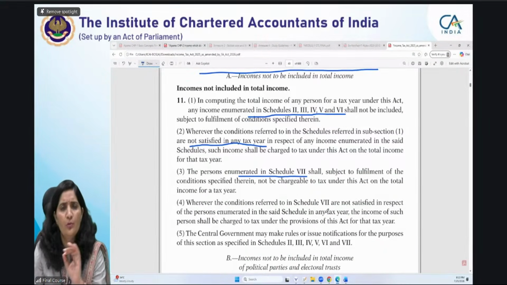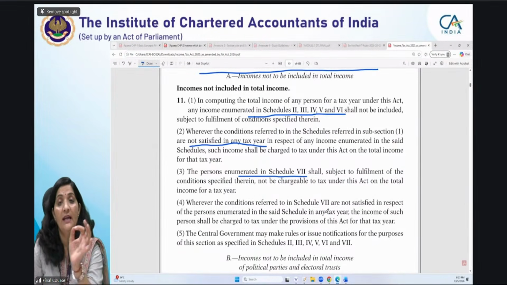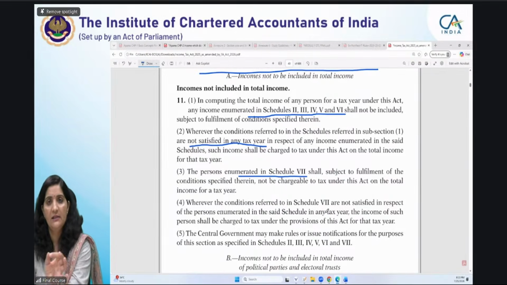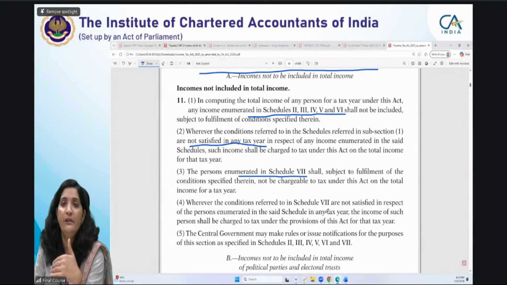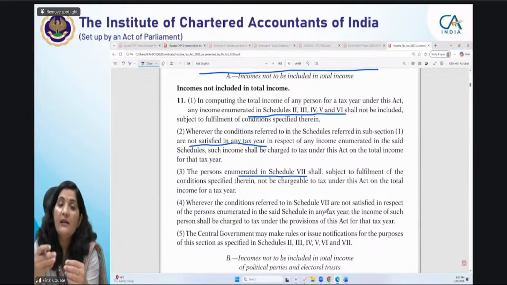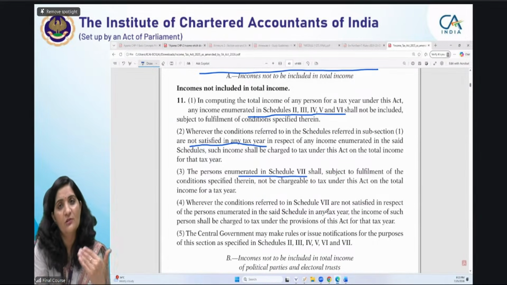The language is so beautifully drafted, in such a simplified way. Now it's easy to understand. One of the major highlights is that earlier there were wordings like "notwithstanding anything contained in the Act" or "notwithstanding anything in any other sections". Now they are using simplified terminology: "irrespective of anything contained in the Act". This is also one of the major changes, made for simplification so that a layman can also understand the Act.